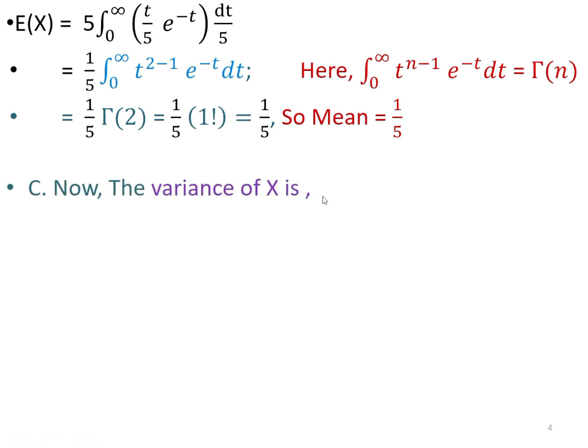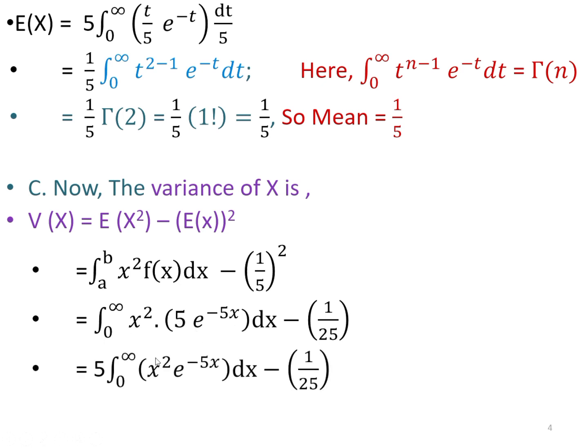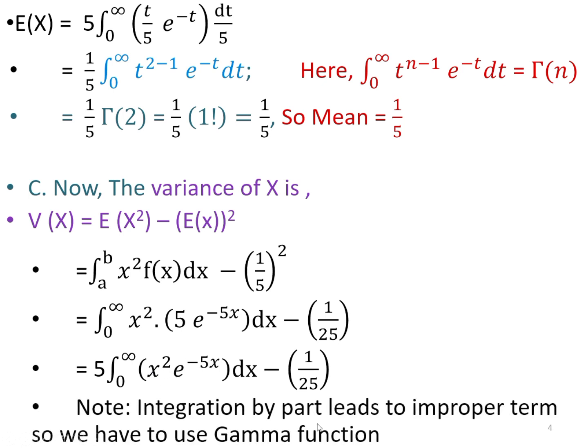Now for the variance of this random variable, we have the formula: variance of x is equal to the expected value of x square minus the square of the expected value. The second part is already calculated, 1 by 5 square. For the first part, we have the formula integral of x square times f(x) dx. After substituting the value of f(x), 5 times e to the power minus 5x, for this integration of x square times e to the power minus 5x, we have a similar argument. The integration by parts leads to an improper term, so we have to use the gamma function.